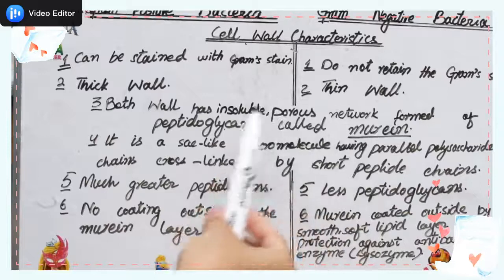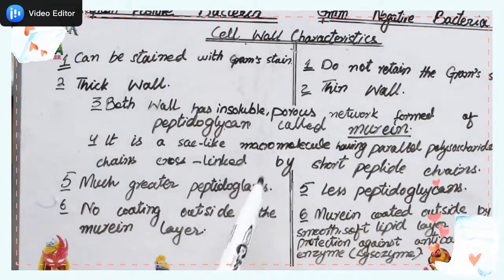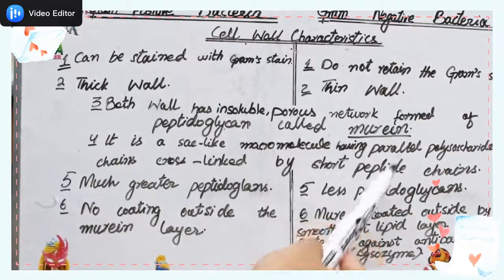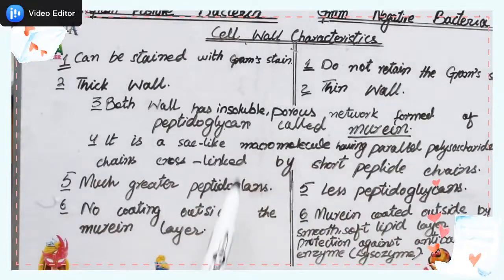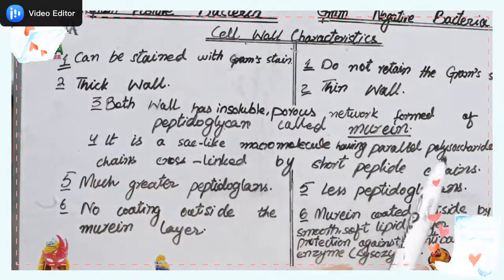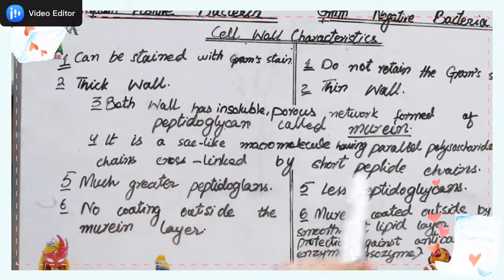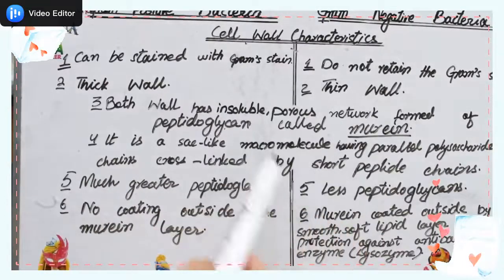The murein is present in both cells, and it is a sac-like macromolecule having parallel polysaccharide chains, and these parallel polysaccharide chains are cross-linked with short peptide chains. In this form they make the network. So this is present in both cells.